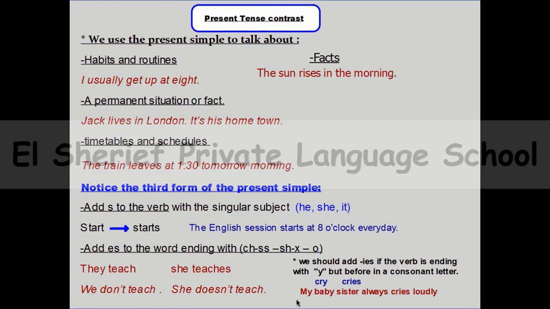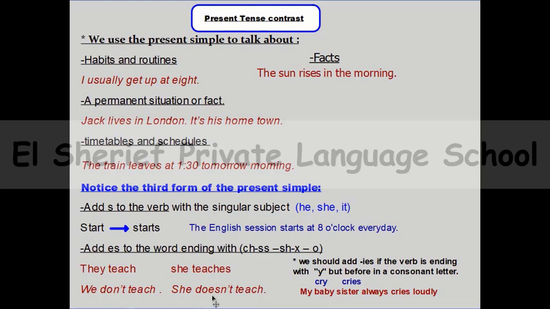So when we talked about a singular subject like baby sister, just one sister, and we talked about a habit for her, so we talked about present simple. So we changed cry into cries because cry is ending with y, and before the y there's a consonant letter. We talked about the form. By the way, if we are talking about a plural subject like we, they, you, we will use the verb in the stem form. We can say they teach, but she teaches, like that.